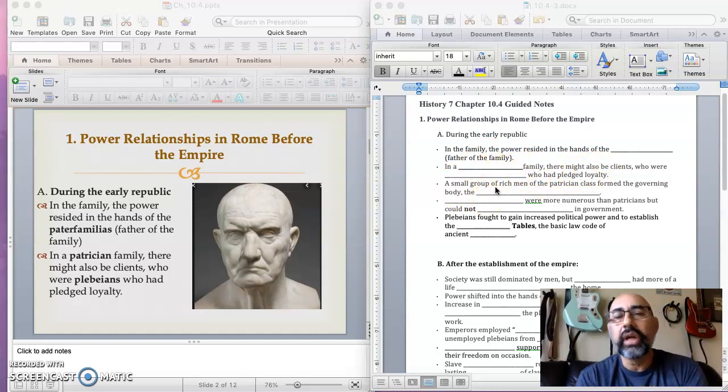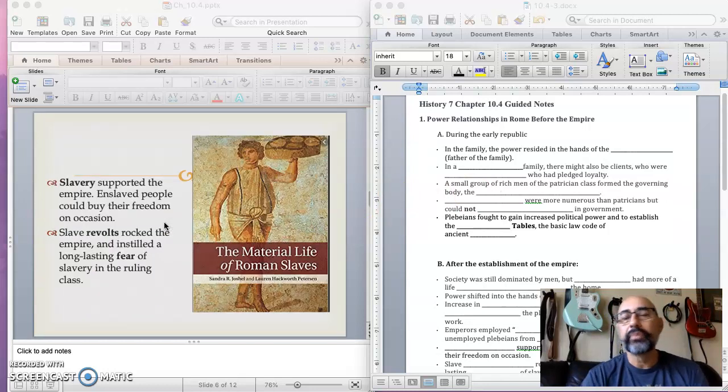So go through your guided notes with the PowerPoint as you scroll through the PowerPoint. To complete that, the guided notes will help you with the quiz that is coming up, and they will help you with tomorrow's assignment. So make sure you do not wait till the last minute. Please work every day so it doesn't avalanche on you and become a problem at the end. So just a word of wisdom.